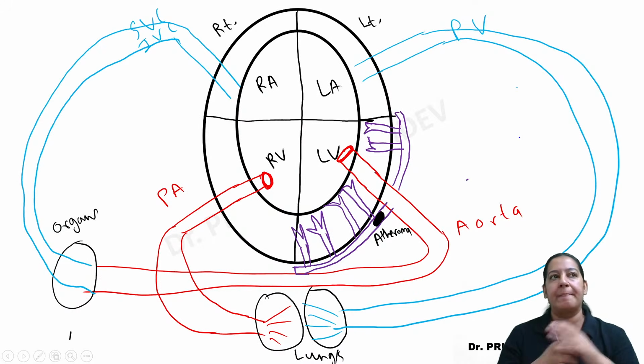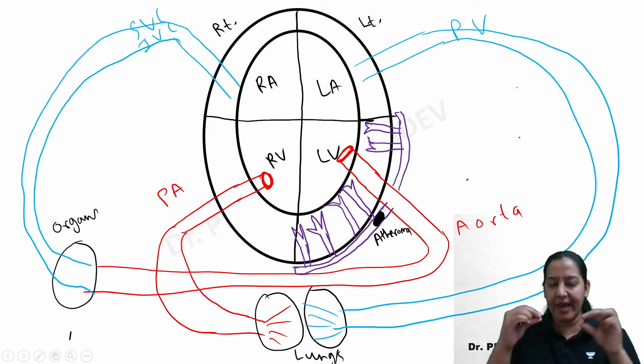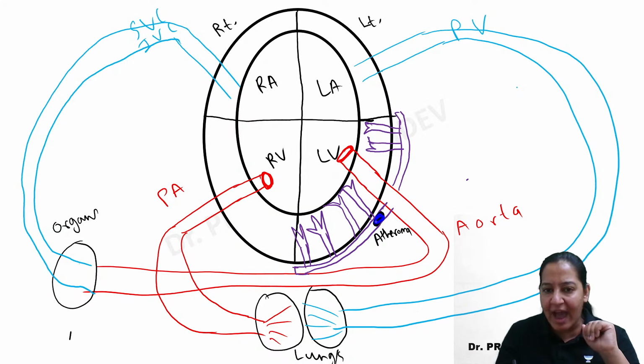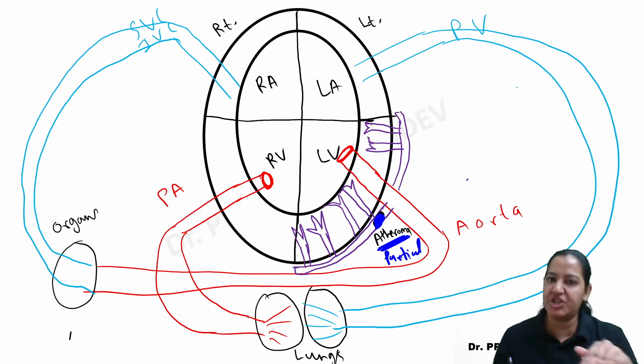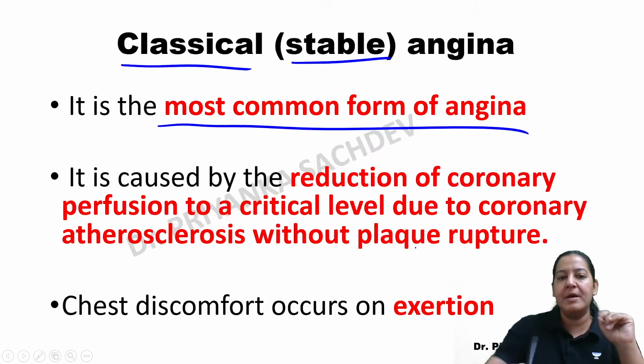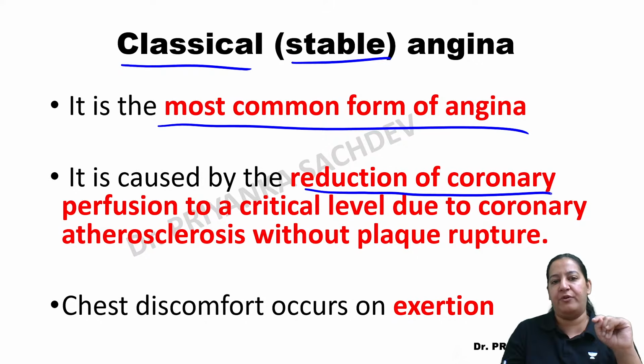See what is the problem here. It is shown in this diagram. If you can zoom the image, you can see in the coronary I have shown atherosclerosis. You know that there are three coronaries. In one of the coronaries, atherosclerosis is causing partial obstruction, not complete. Give me a thumbs up. So there is reduction in the coronary perfusion because of the plaque formation.